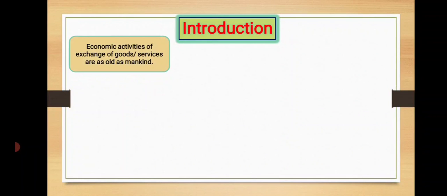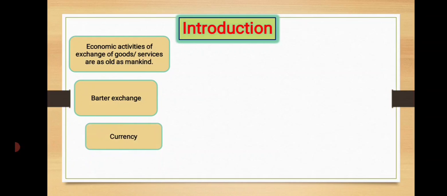You know that economic activities, though exchange of goods and services, are as old as mankind. In the hunting stage, man used to exchange sharp stones, animal flesh, etc. This used to be called commodity money and the type of exchange as barter exchange.